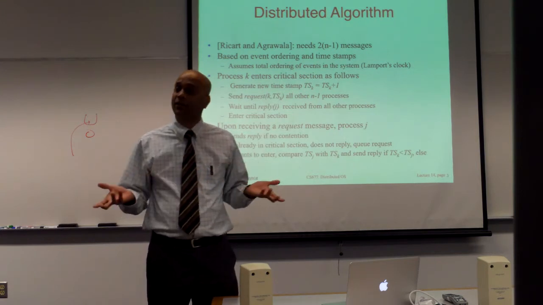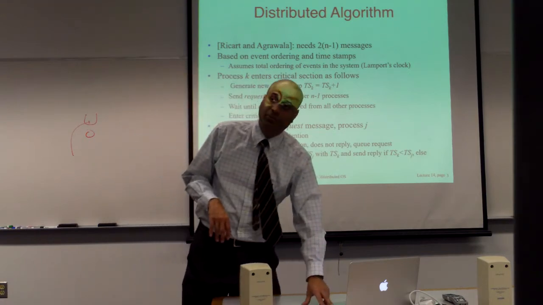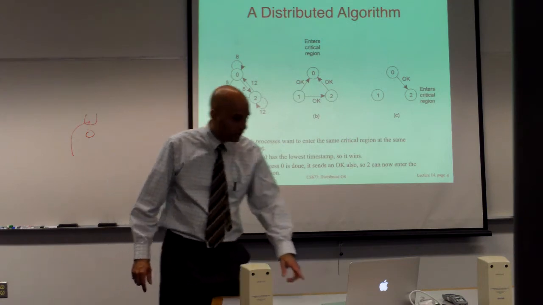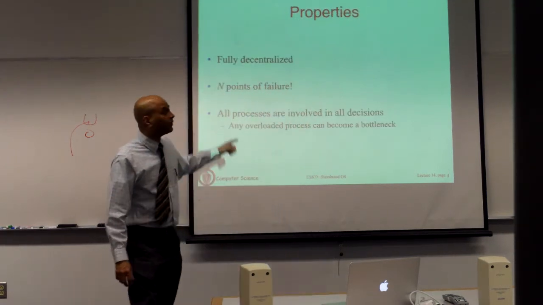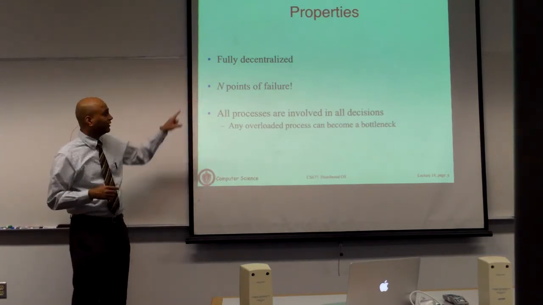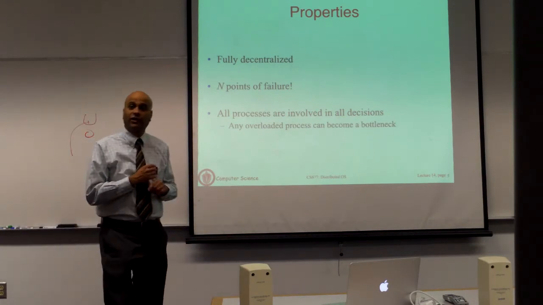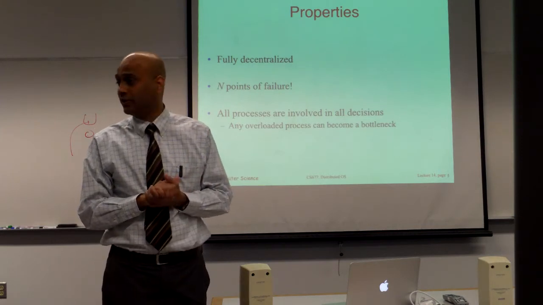In this case, any process crashing is going to halt the algorithm, and the probability of any process crashing is higher than the probability of one process crashing. So you will see that this is a fully decentralized approach, but there are n points of failure. This is a rare scenario where your distributed algorithm is actually worse than the centralized approach.